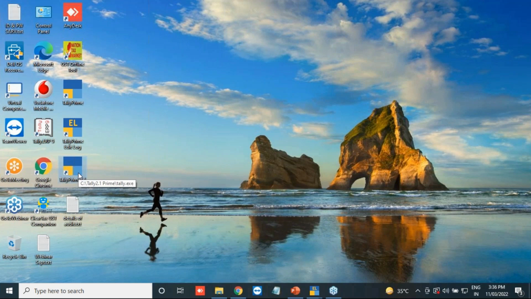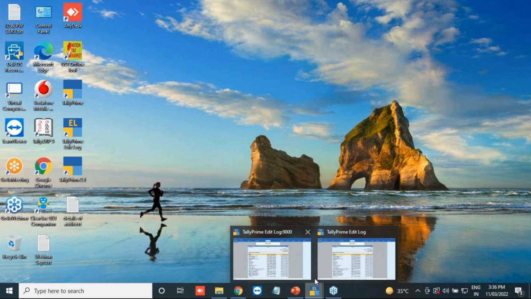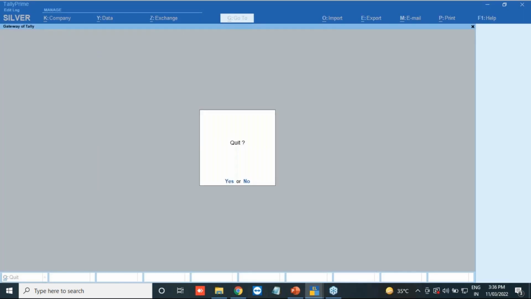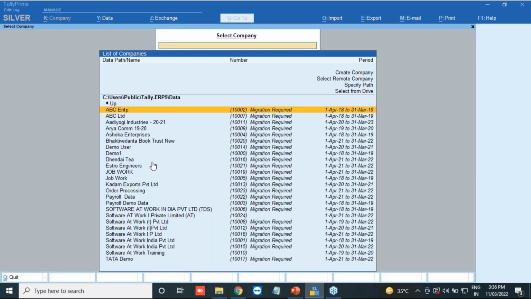If you migrate from Tally 2.1 to TallyPrime Edit Log, then it will show what time you have migrated and what steps have been taken. So suppose you can see I have opened the edit log. So I'll just close this company. So now you can see this is my TallyPrime. Okay, you can see first of all many companies have not been migrated. Okay, why is migration required?